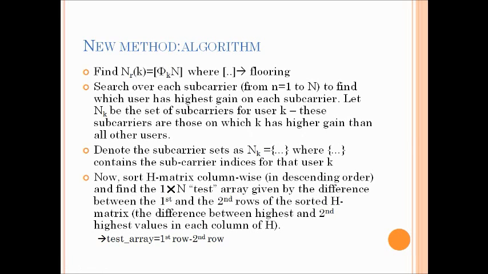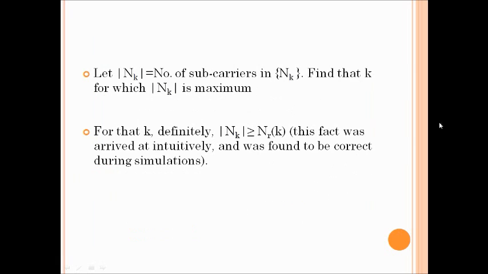Now sort the H matrix column-wise, that is, in descending order, and find the 1 cross N test array given by the difference between the first and the second rows of the sorted H matrix, that is, the difference between the highest and the second highest values in each column of H, which is something like this. And now let this be the number of subcarriers in N_k. Find that k for which N_k is maximum.